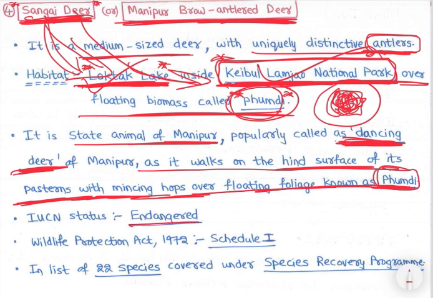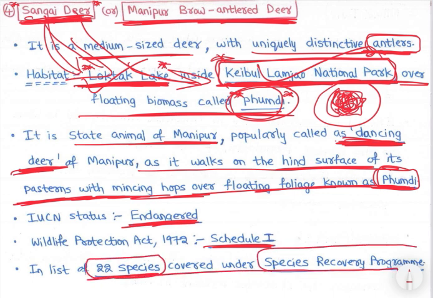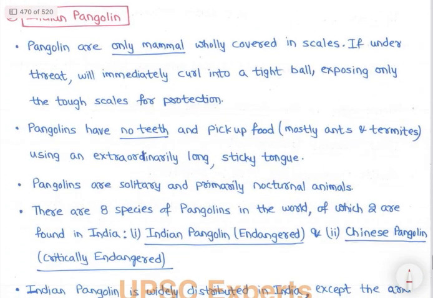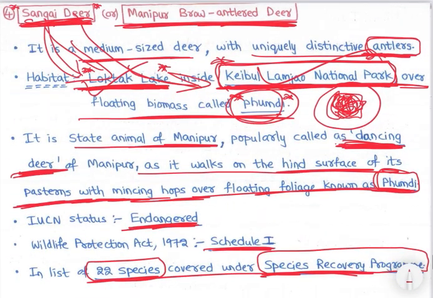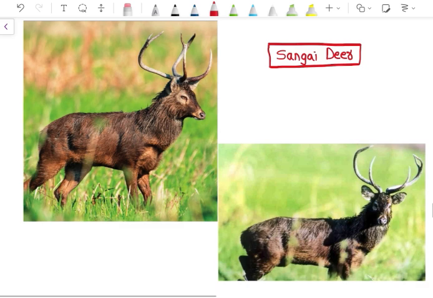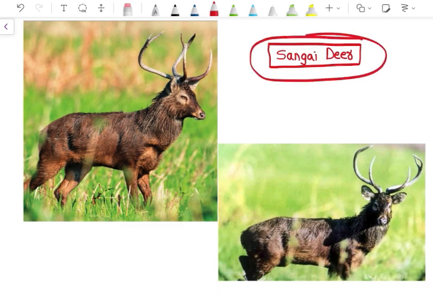So IUCN status is endangered, right? Wildlife Protection Act Schedule 1, in list of 22 species covered under species recovery program. Is covered under species recovery program के अंदर कवर किया. So that is Shanghai deer or Manipur brow antlered deer. Right? So let's look at the image also. We haven't seen. See, this is Shanghai deer, right?